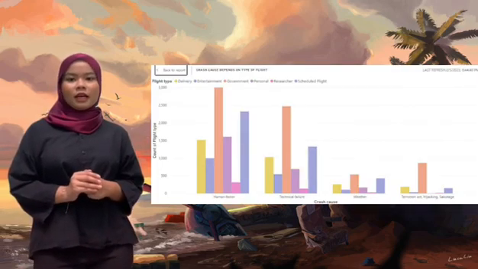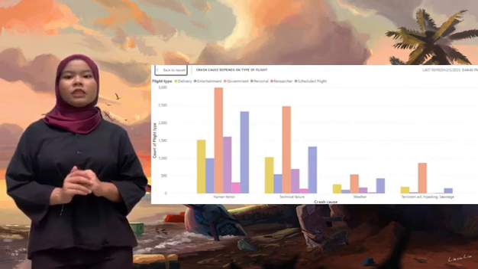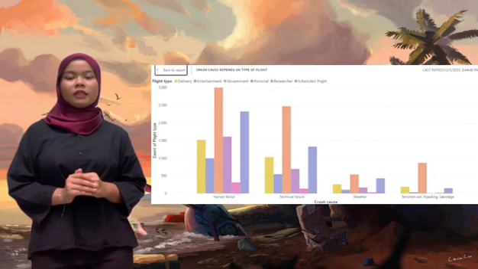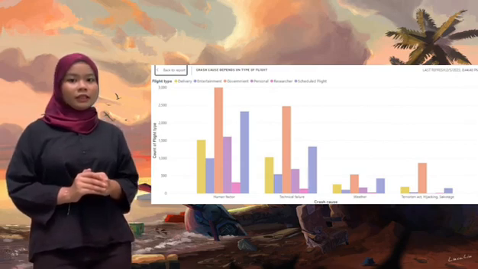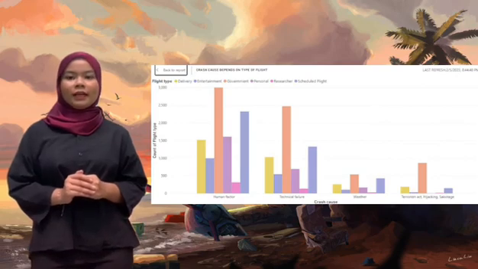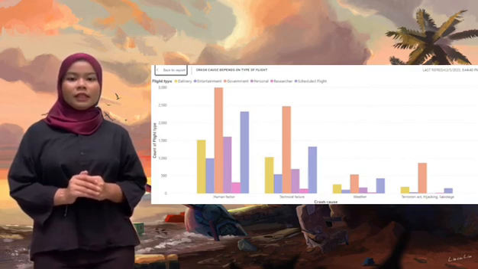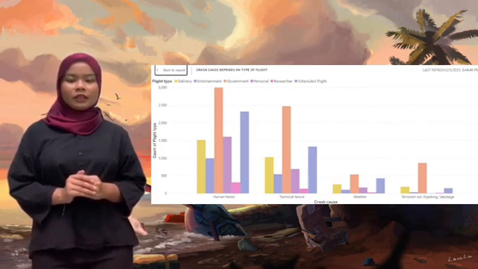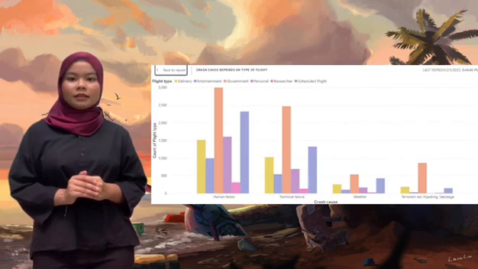The second chart shows the crash cause depending on the type of flight. The crash causes are divided into 4 categories, which are human factor, technical failure, weather, and terrorism act, hijacking, and sabotage. Based on the chart, it can be seen that human factor has the highest total number of flight crashes, followed by technical failure, which is the second highest. Next, weather is the third, and the lowest number of flight crashes is terrorism act, hijacking, and sabotage.